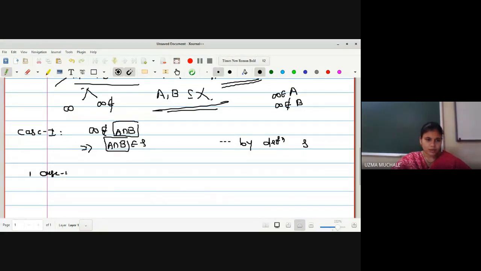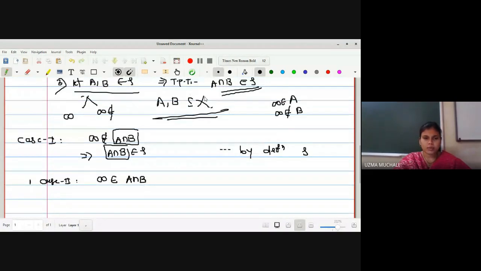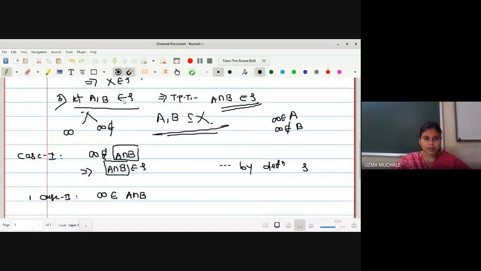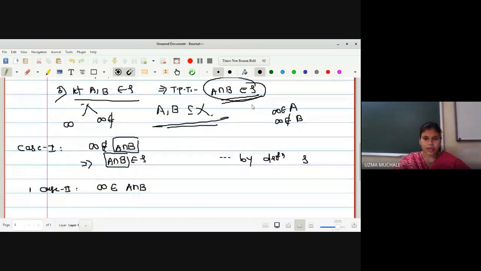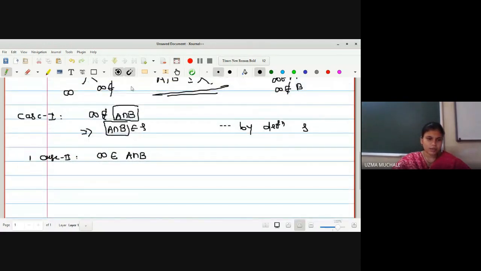Now let us go for case 2. What is case 2? In case 2, we say that infinity is a member of the intersection, because what is our aim to show? Initially we have selected A and B from τ, and our aim is to find out whether A intersection B is a member of τ. For that we are going by cases. To be a member of τ, what are the conditions? Either infinity is not a member or infinity is a member.